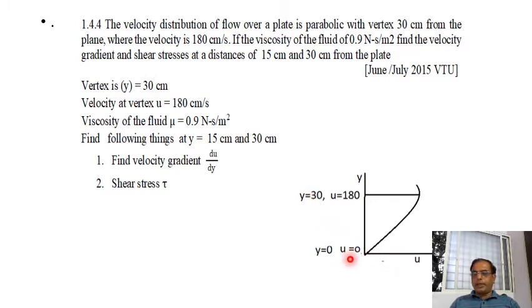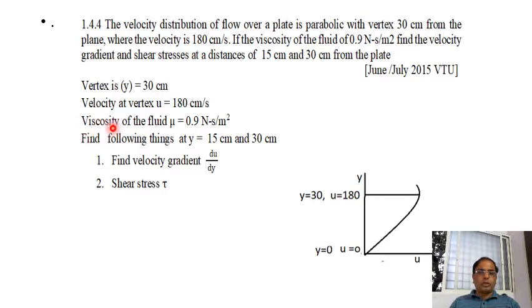Here there is a plate, y is equal to 0, and maximum at y is equal to 30. This is the fluid height over the plate. So when y is equal to 30 centimeter, velocity is maximum, that is u is equal to 180 centimeter per second, right? This he has given.